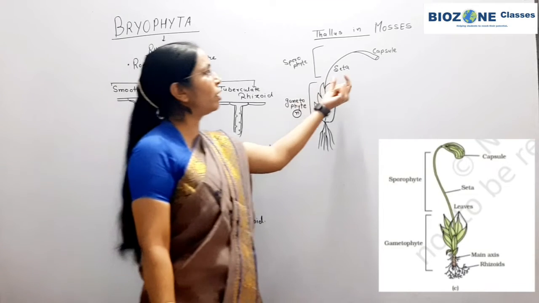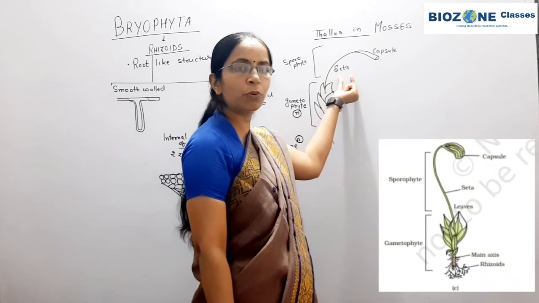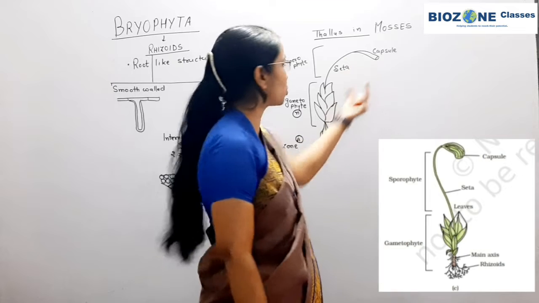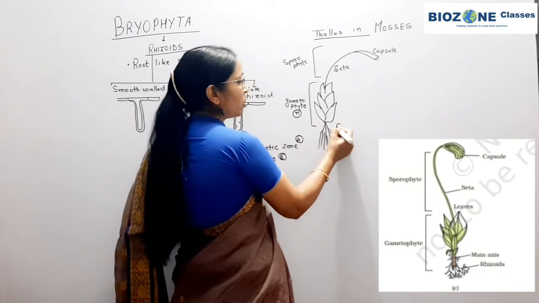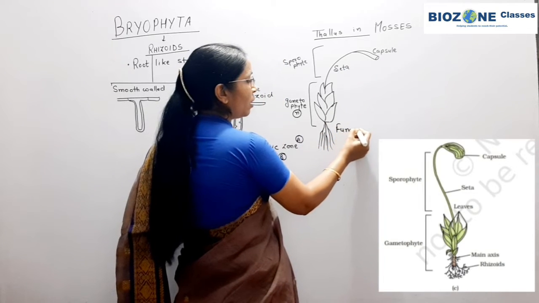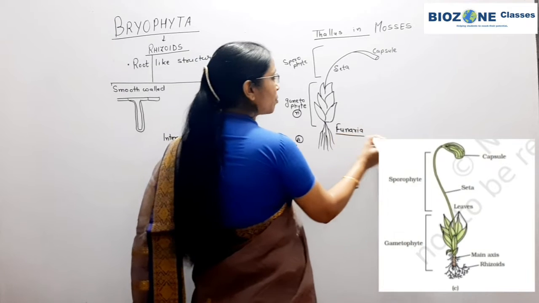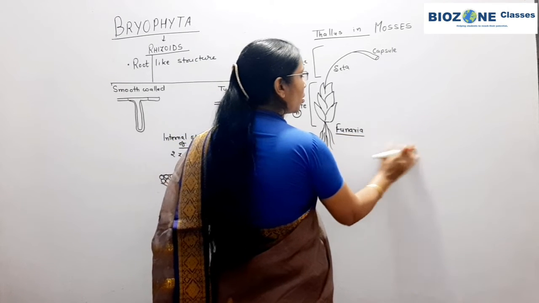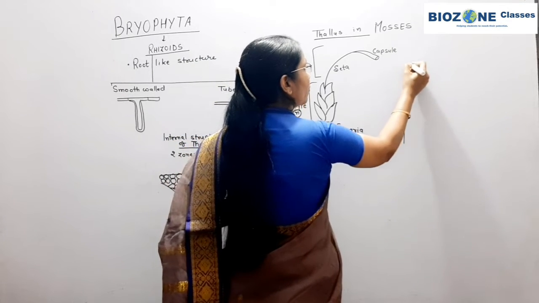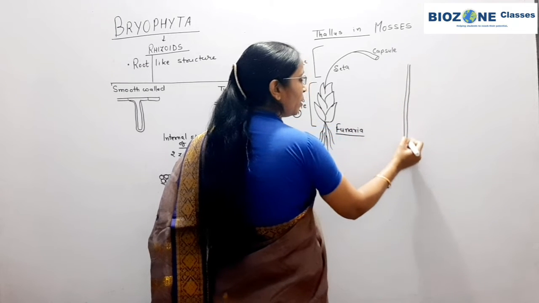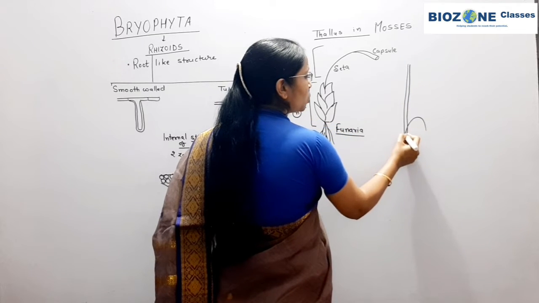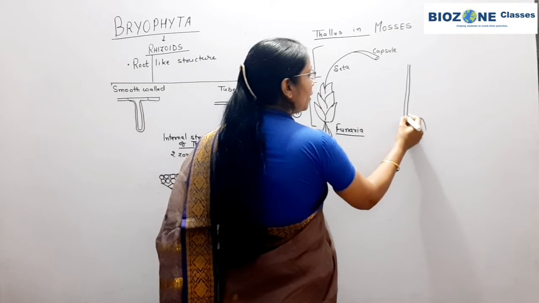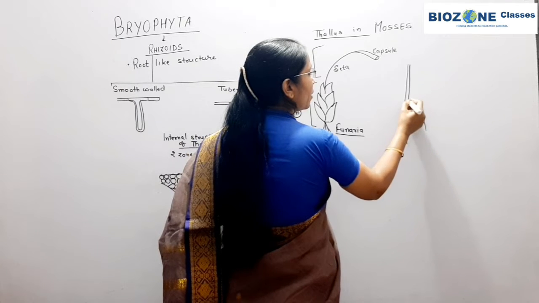So that's why we only see two parts of the sporophyte, that is seta and capsule. This diagram is for the structure of Funaria, and one another diagram is provided, that I just draw here as a very rough sketch. The true stems are not present, but leaf-like structures are arranged spirally.